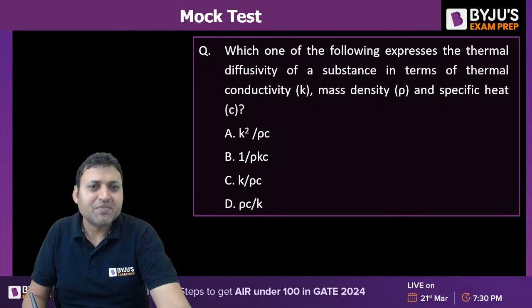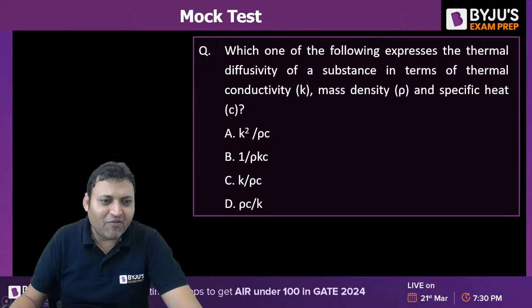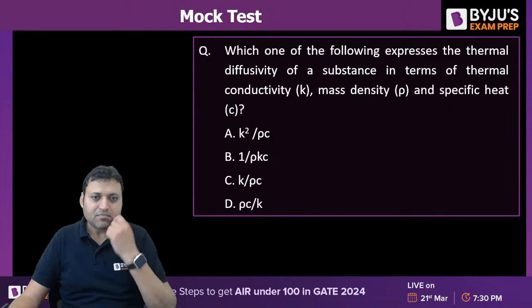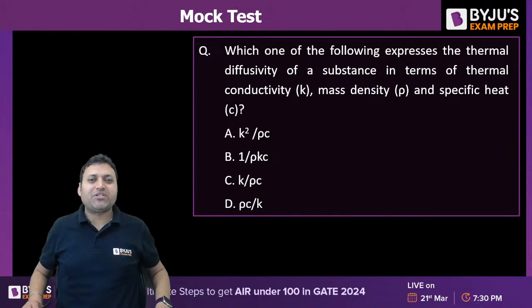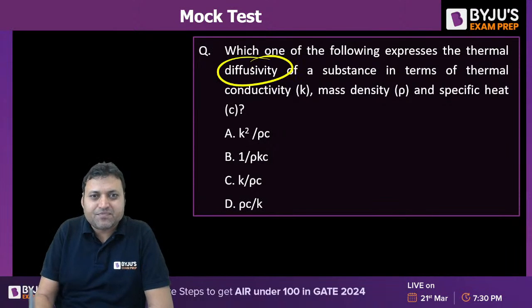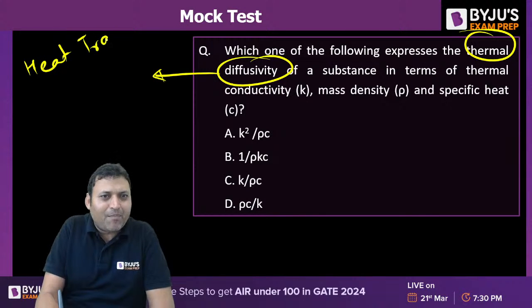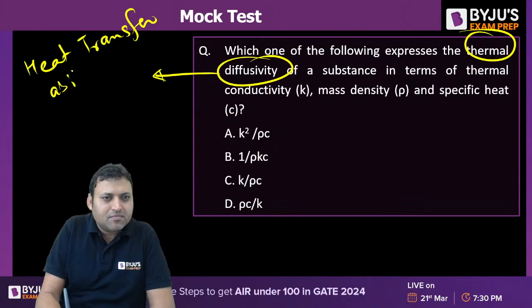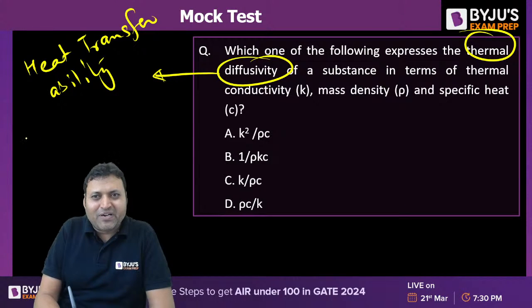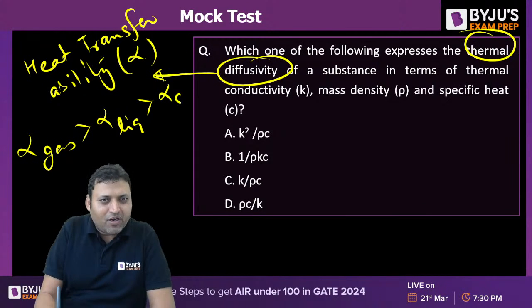Again, a memory-based question. In PSUs, you can expect memory-based questions. The difficulty level of PSU is a little lesser than the GATE exam. So you may find straightforward questions. Which one of the following expresses the thermal diffusivity of a substance? Heat transfer ability. What is thermal diffusivity? That is the heat transfer ability. And the thermal diffusivity, that is alpha. Alpha is more for gases, then liquid, and then solid.